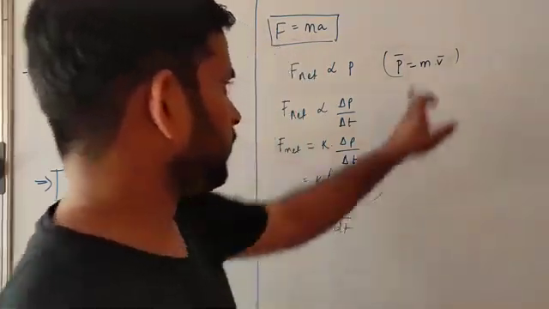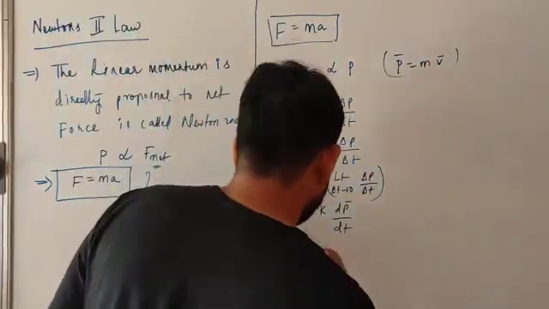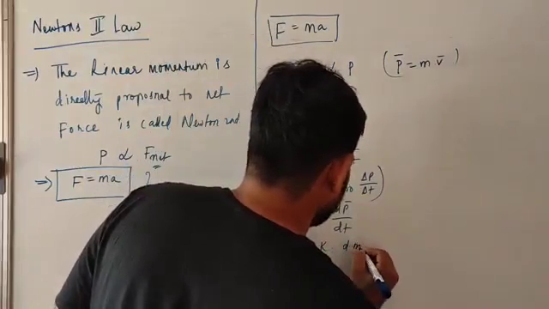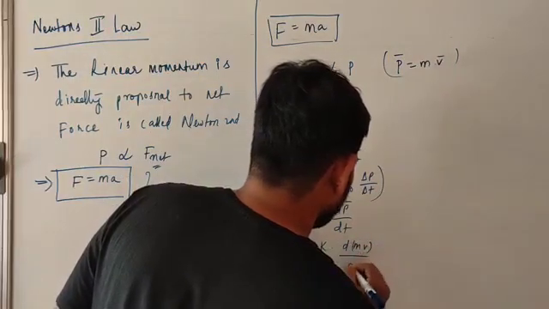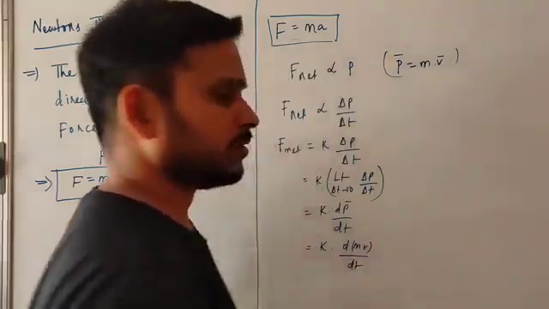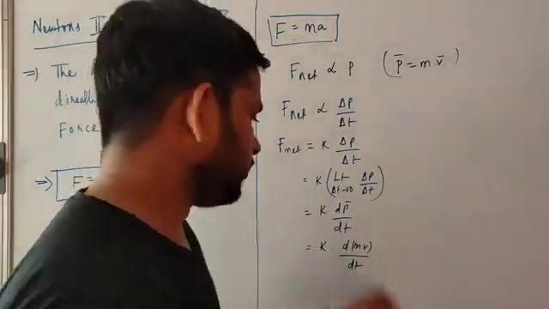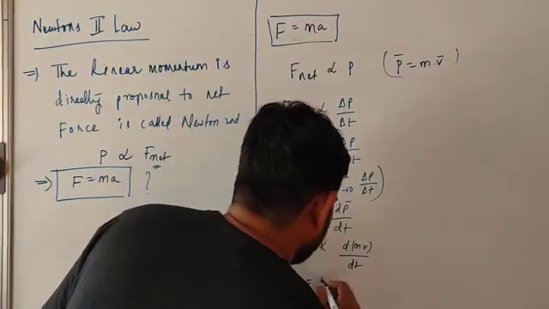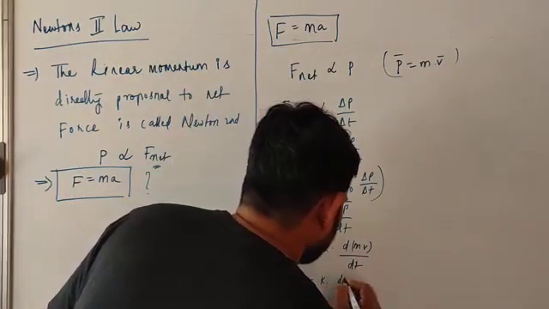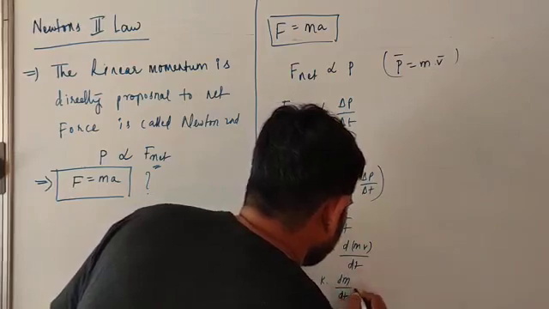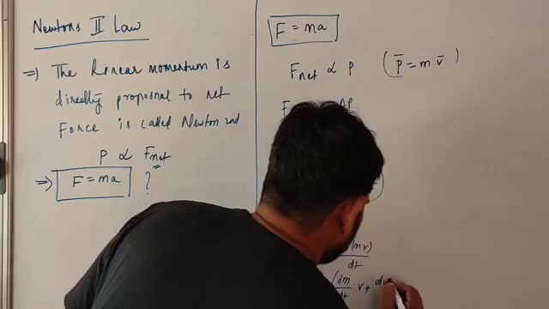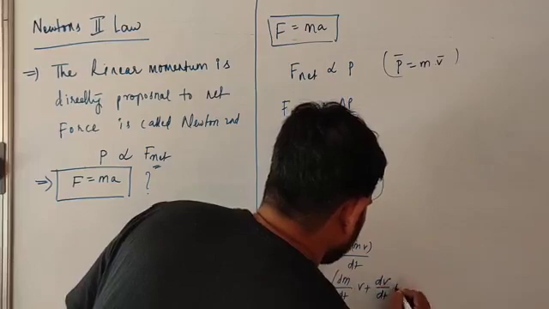What is the meaning of P? M and V. F is equal to K into d(mv) by dt. d by dt is the differential operation. You can use the UV method. So like this, F is equal to K into dm by dt into V plus dv by dt into m.